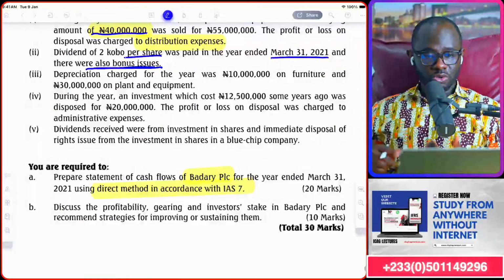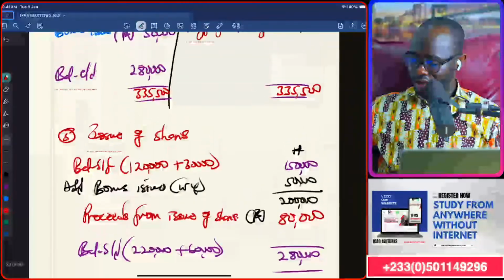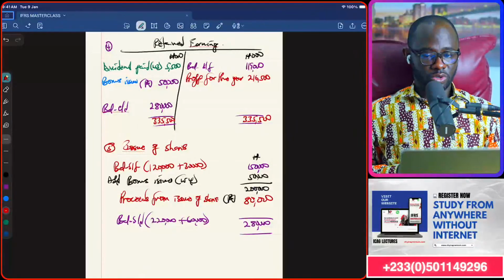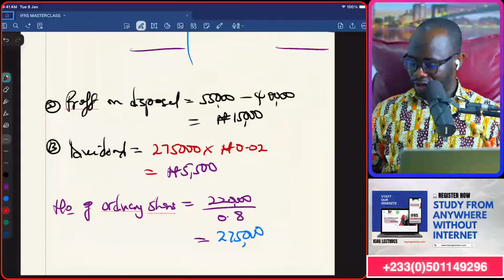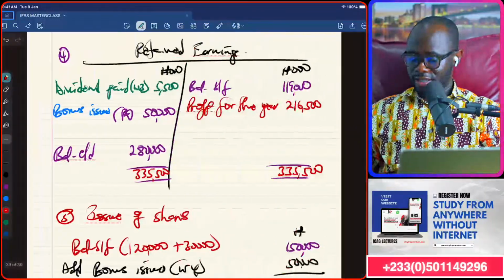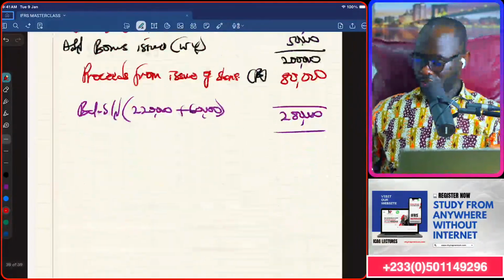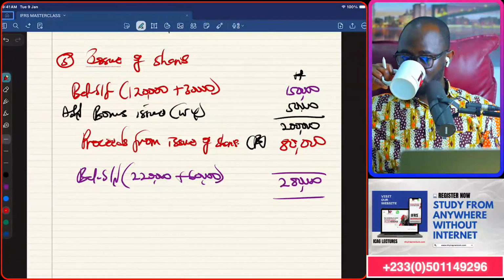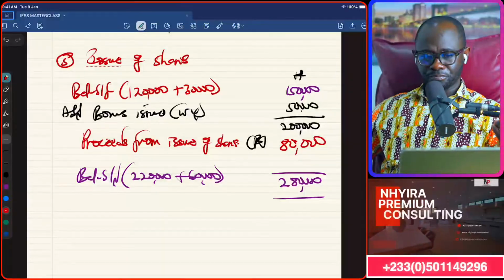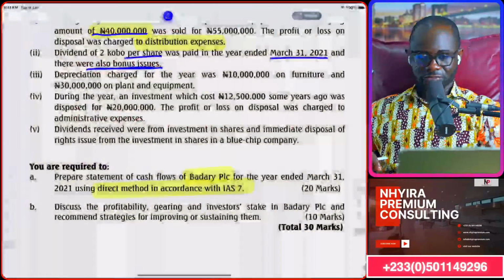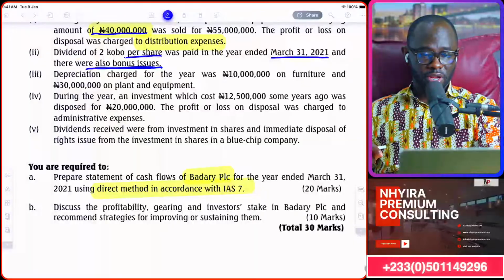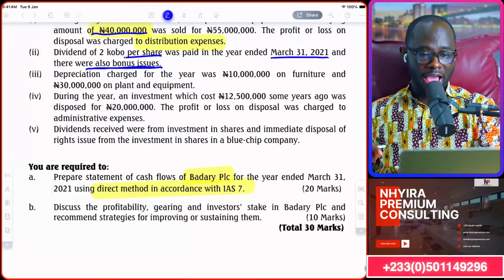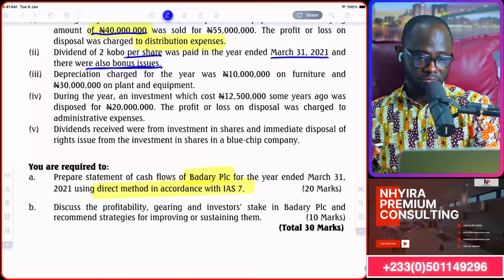So that's note 2. And I'm done with all the workings from note 2. So the note 2 had an implication of calculating the dividend, getting the bonus issue, and getting the shares that we have issued. So let's continue with the discussion. Note 3, that is III. Note 3.